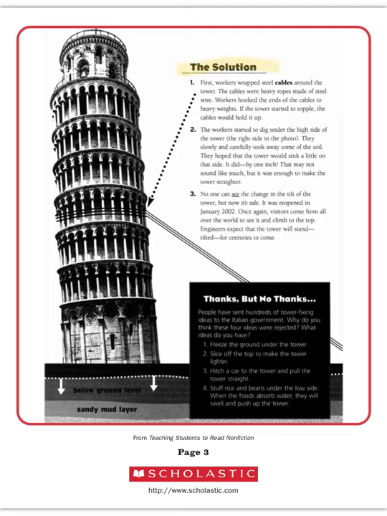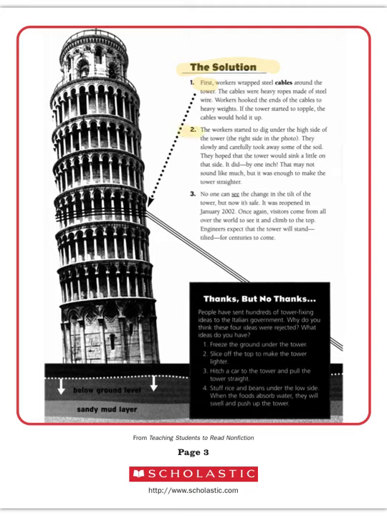Not only does it give a solution, but it does it in a chronological order. "First, workers wrapped steel cables around the tower. The cables were heavy ropes made of steel wire. Workers hooked the ends of the cables to heavy weights. If the tower started to topple, the cables would hold it up." Then, that would be step 2.